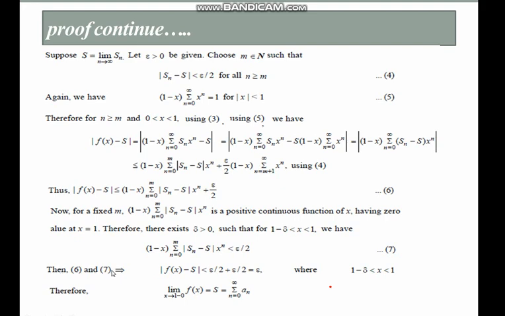Then from 6 and 7 it implies that mod of f x minus capital S is strictly less than epsilon by 2 plus epsilon by 2, that is epsilon, where x is a point which lies between 1 minus delta and 1. Therefore the limit as x tends to 1 minus 0 of f x is equal to capital S, and this is equal to summation an, n is equal to 0 to infinity.